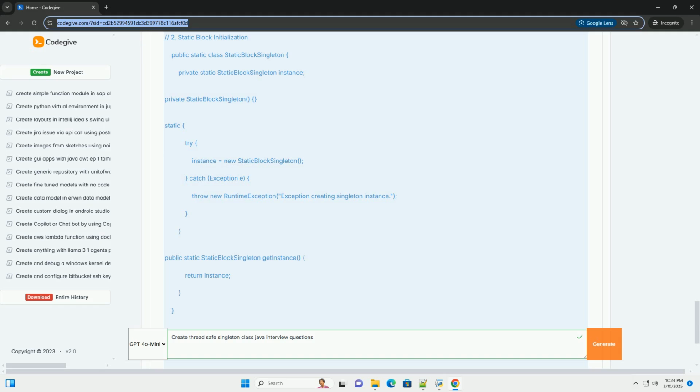6. Code examples with explanations, combined. Here's a combined code example showcasing all the discussed singleton implementations. This tutorial provides a comprehensive understanding of the singleton pattern, thread safety concerns, and various implementation approaches. By studying these examples and understanding the explanations, you'll be well prepared to answer interview questions about singleton and thread safety in Java. Remember to focus on the trade-offs of each approach and be able to justify your choice based on the specific requirements of a given scenario. Good luck.